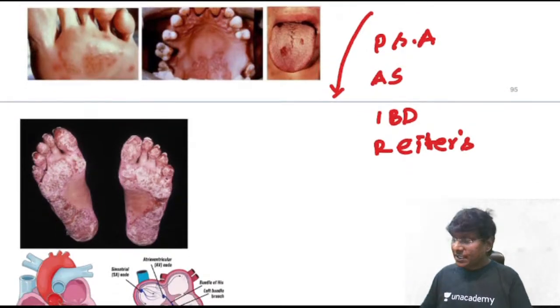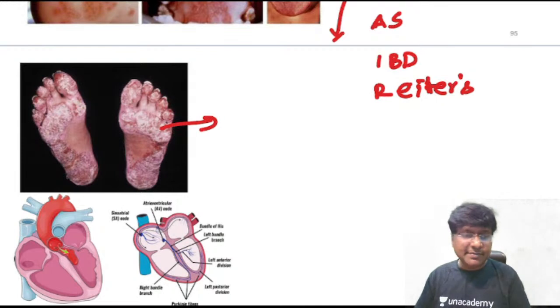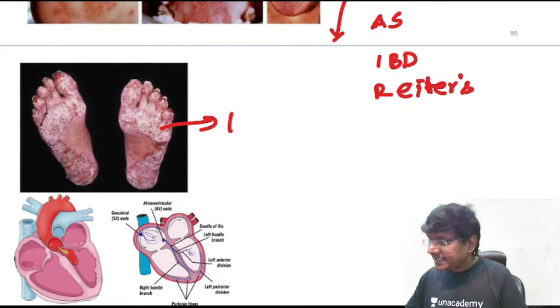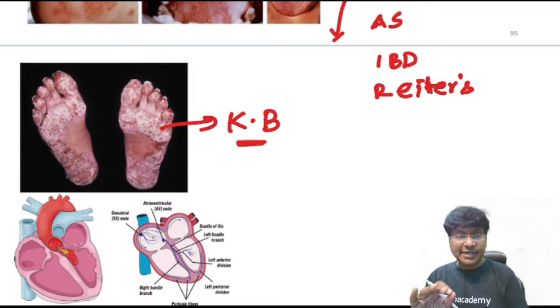Now you should know what the dermatological manifestations are. The dermatological manifestation in these individuals is called keratoderma blennorrhagica. Keratoderma blennorrhagica is nothing but hyperkeratotic vesicles over the palm and the sole. That will be your keratoderma blennorrhagica.